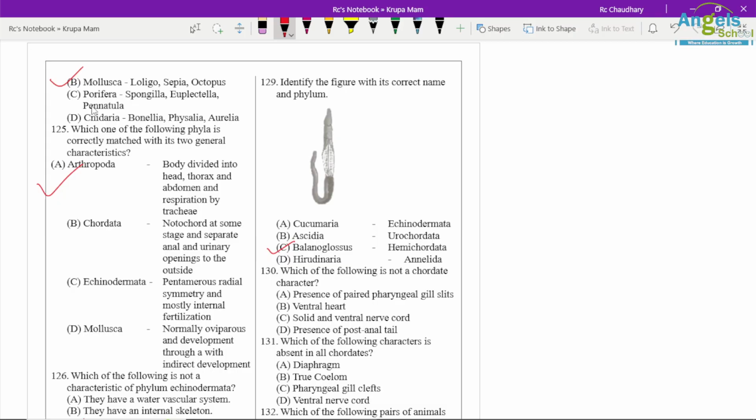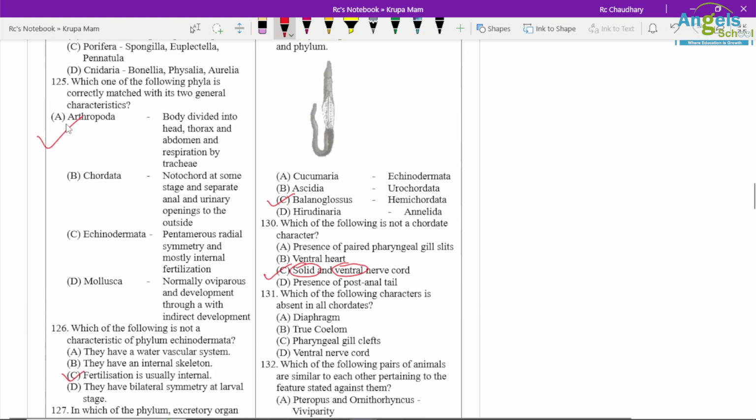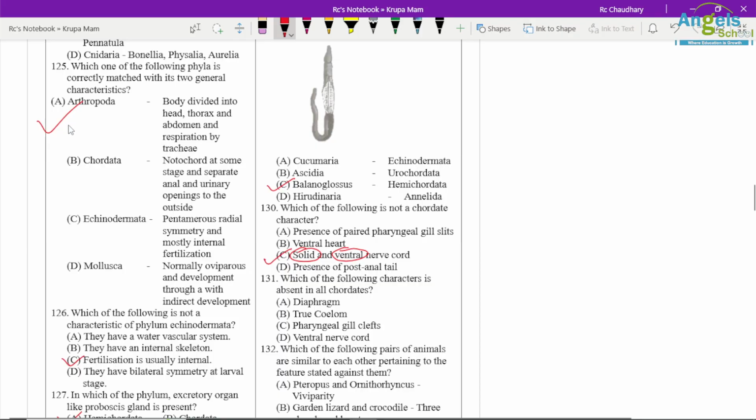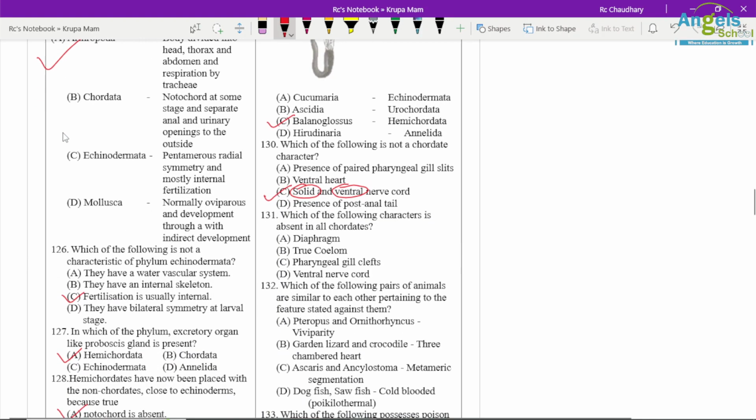Question number 130. Which of the following is not a chordate character? Solid nerve cord is not present, a hollow one is present, and the ventral nerve cord is found in non-chordates, not in chordates. Which of the following characters is absent in chordates? Again, the ventral nerve cord is absent.